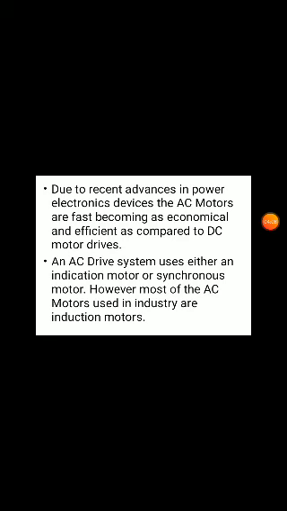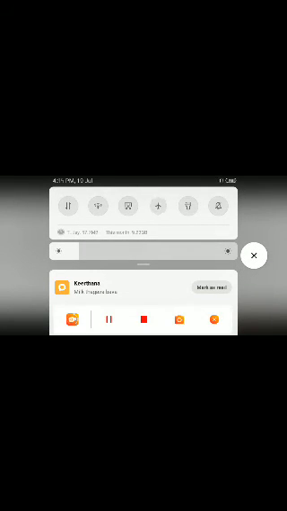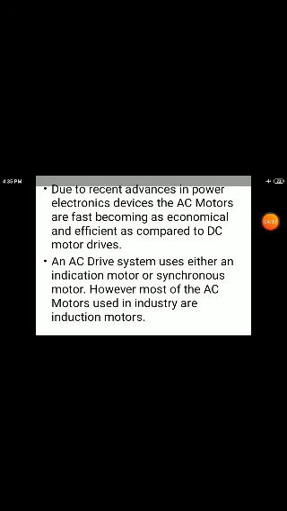Due to these disadvantages, electronics were designed to overcome them. When electronics entered industry and technology, electronics technology was used to control these motors.